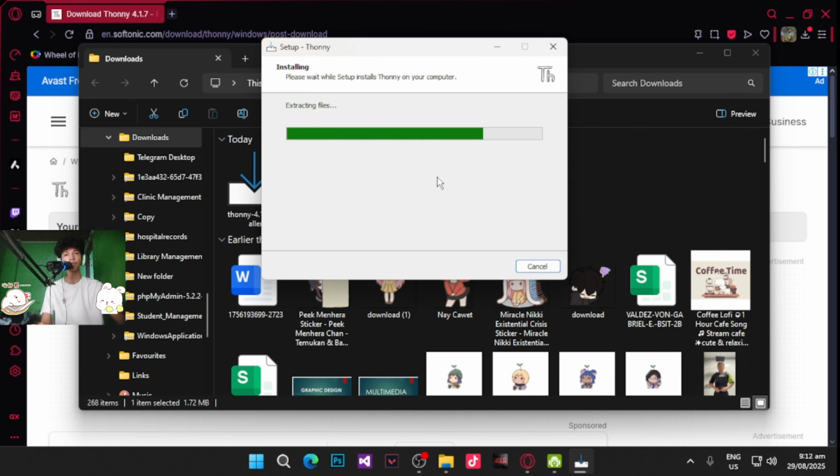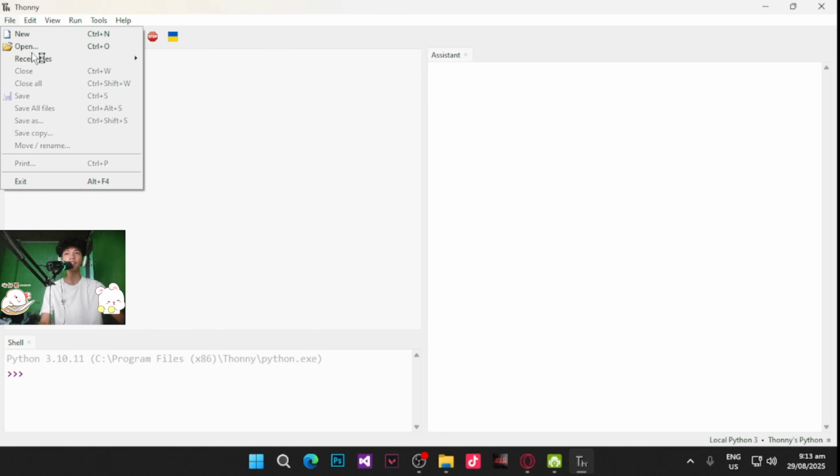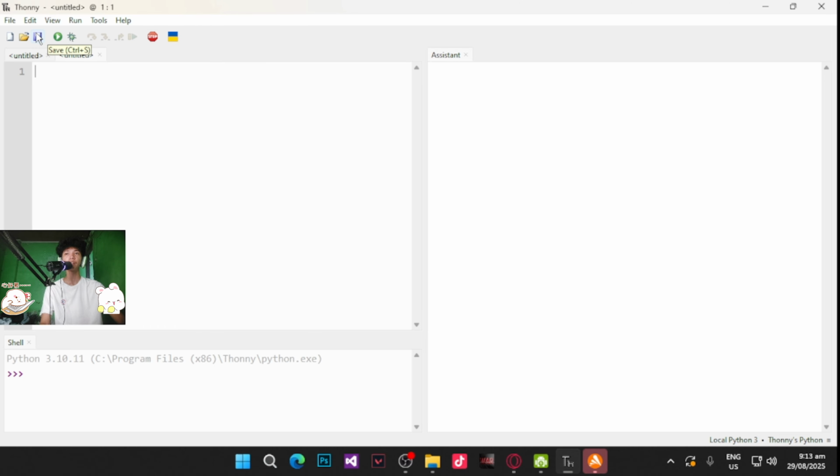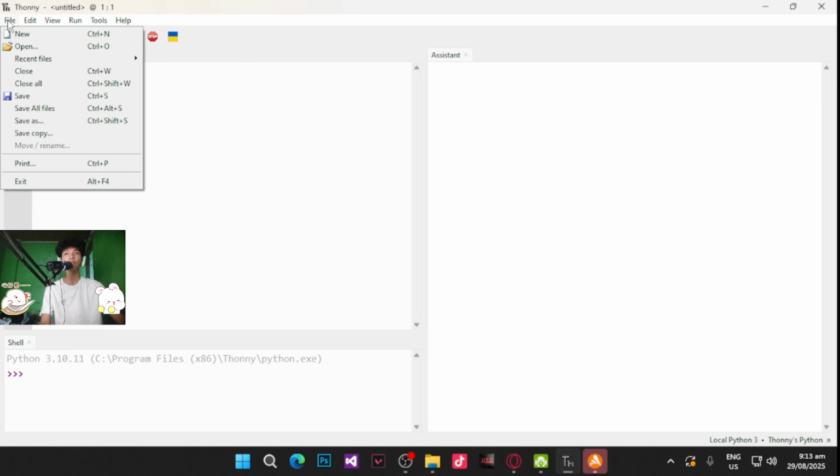As you can see, we have file, edit, view, run, tools, and help. Dito naman sa files, makikita nyo dito yung paggawa ng new tab. Pag-open ng folder, if you have recent files na na-save, you can open using this, and especially sa pag-save. And also we have a shortcut key. You can use Ctrl N, Ctrl O, Ctrl S, and we have the shortcut button here. You can click this one or this one or this one or save if you don't want to use the shortcut key like Ctrl N, Ctrl O, ganun.